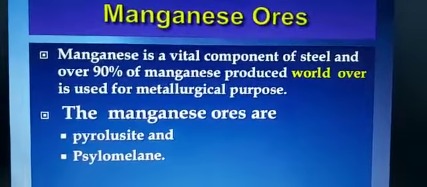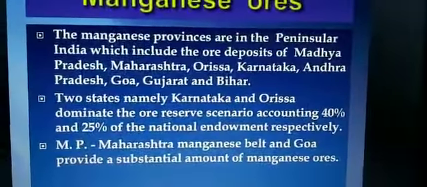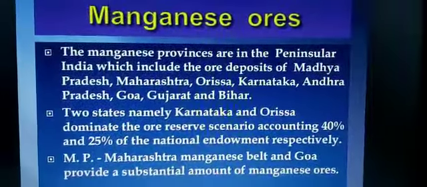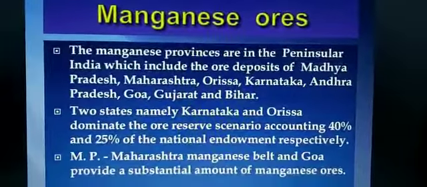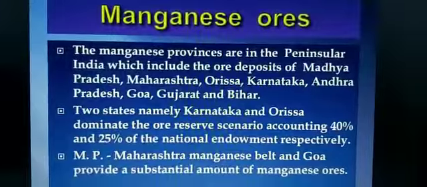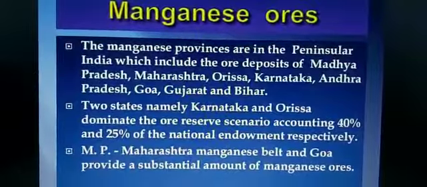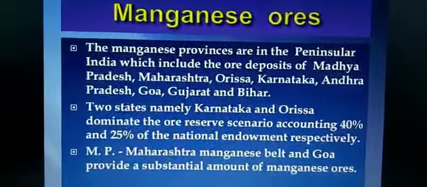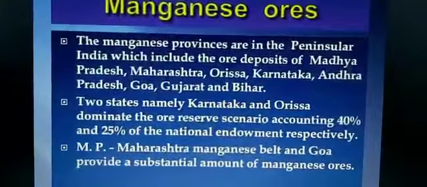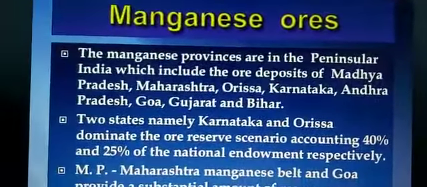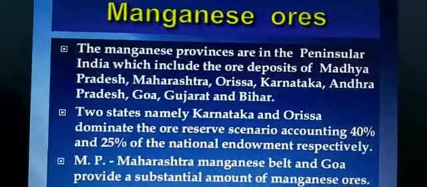Now children, after this, what are the uses of manganese? Manganese is also very useful, children. Now manganese provinces are in peninsular India, which include many states, which I will read later on. First I am going to read what are the uses of manganese. Manganese is used to make steel tough and resistant to rusting. You all know, children, that iron ore rusts very quickly, but steel does not rust. Therefore it is an important raw material for the iron and steel industry.